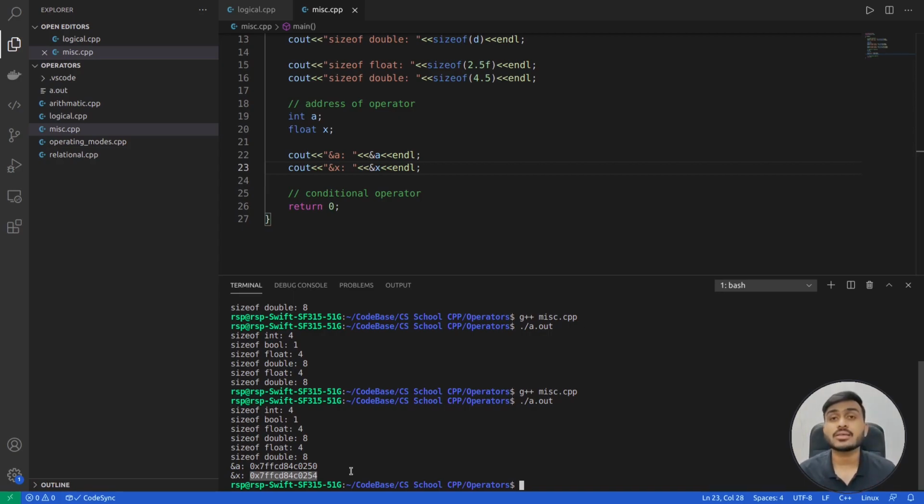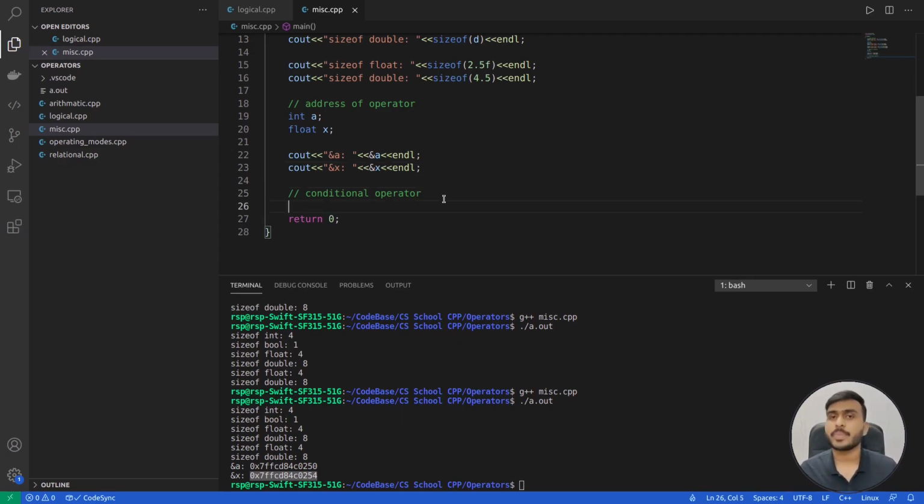So I hope now address of operator is very clear to you. It's pretty simple, very straightforward. It's a unary operator. You just need to supply one operand to it, and that operand is going to be a variable. You cannot give any other operand than a variable to address of operator. So with this, let's quickly move on to the next operator, which is conditional operator.